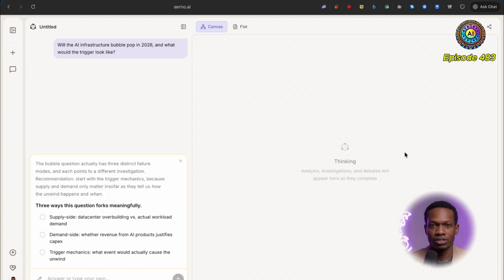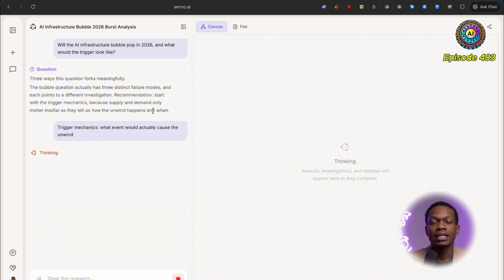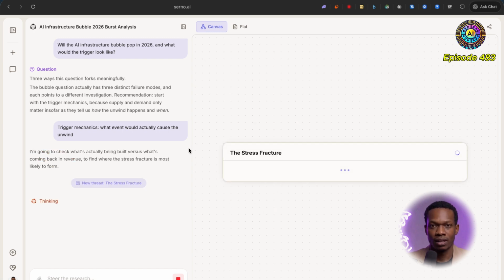I'm going to come back once this is done, but it's actually asked me a few questions, I think. Well, this is the first one: 3 ways this question forks meaningfully. So supply side, demand side, or trigger mechanics. So I think what I'm going to do is I'm going to go with trigger mechanics in this case and see what it gives me. Now, it may ask me a few more questions. If it does, I'll just answer those.